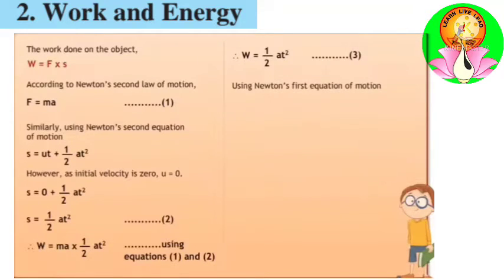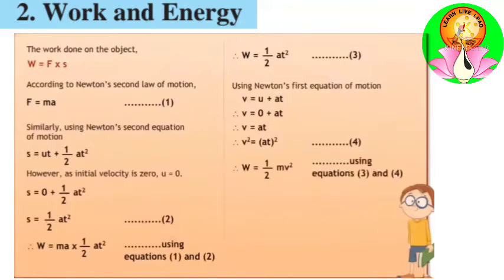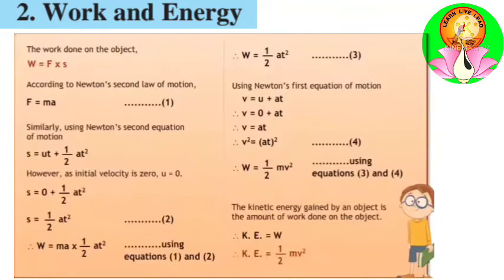This is equation 3. Now using Newton's first equation of motion, v is equal to u plus at, u is equal to 0, that's why v is equal to at. V square is equal to a square t square. This is equation number 4, which we will substitute in equation 3. So W is equal to 1 half mv square. The kinetic energy gained by an object is the amount of work done on the object. That is, kinetic energy is equal to work is equal to 1 half mv square.